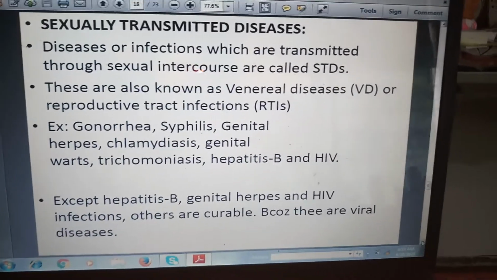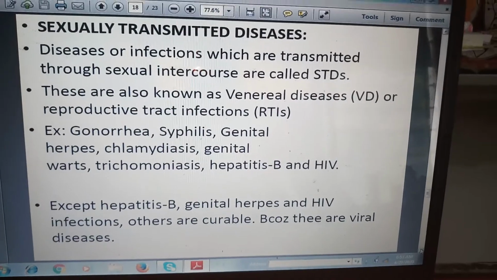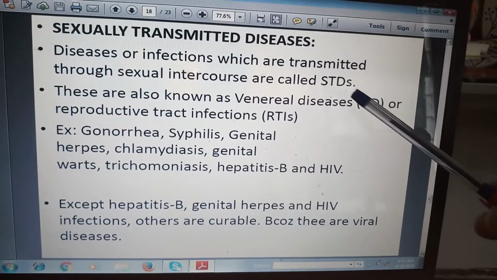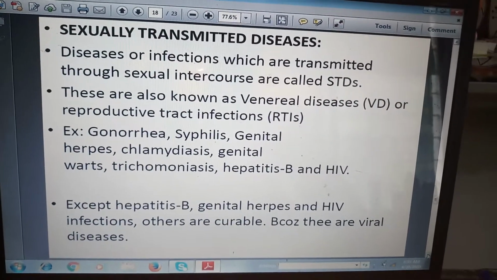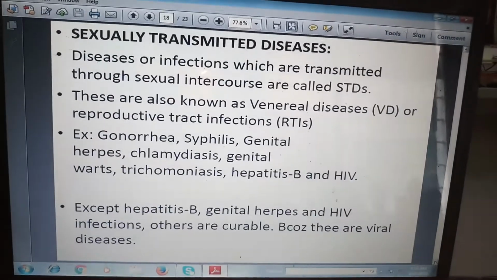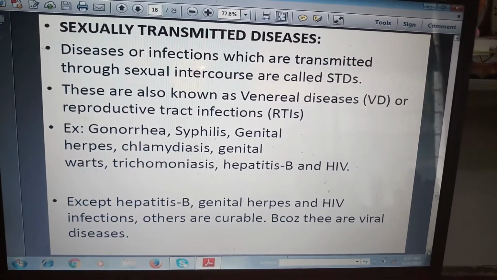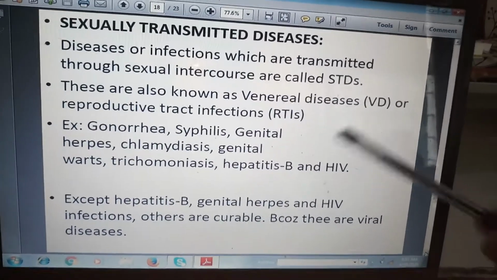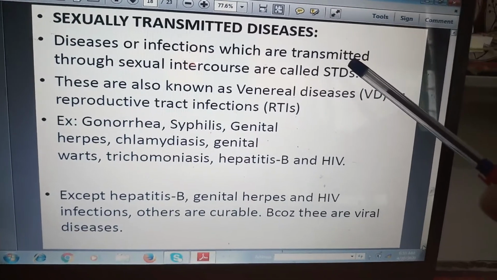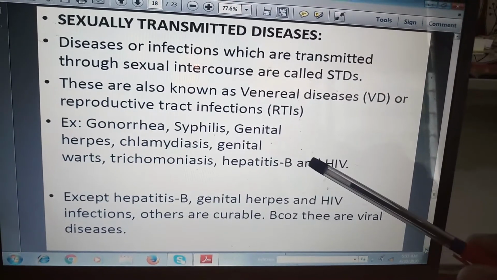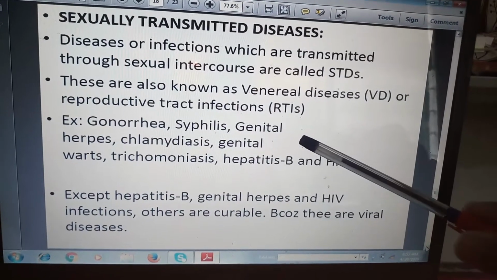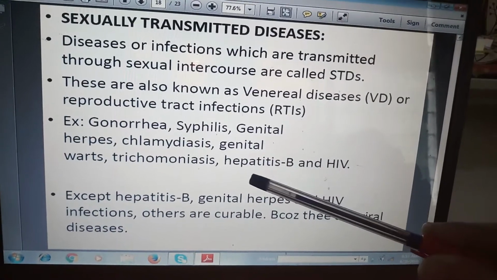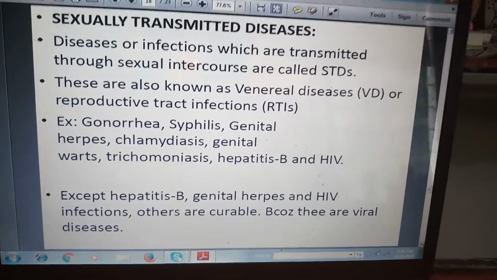Now our next topic, you have read, is sexually transmitted diseases. Diseases or infections which are transmitted through sexual intercourse are called STDs. These are also known as venereal disease, that is VD, or reproductive tract infections, that is RTI. Examples, as I told you earlier, are gonorrhea, syphilis, genital herpes, chlamydiasis, genital warts, trichomoniasis, hepatitis B, and HIV.